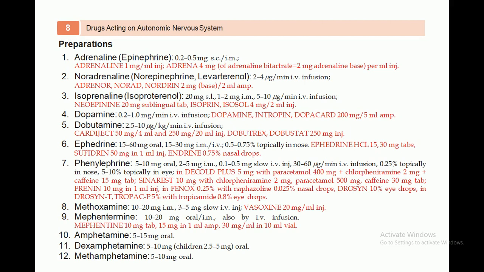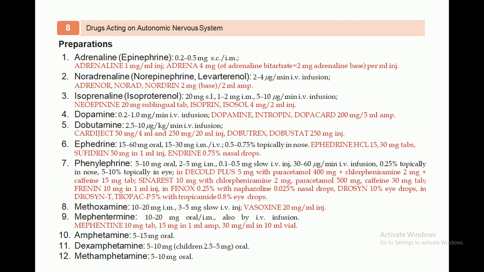The second one is noradrenaline. Noradrenaline or norepinephrine, also called levarterenol, is available at a dose of 2 to 4 microgram per minute IV infusion. It is marketed as Adrenor and Norad, 2 milligram base per 2 ml injection.